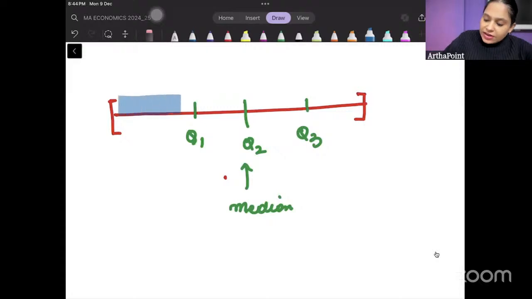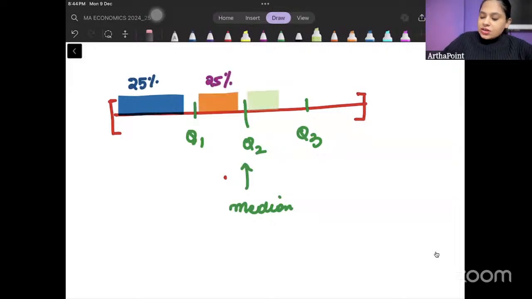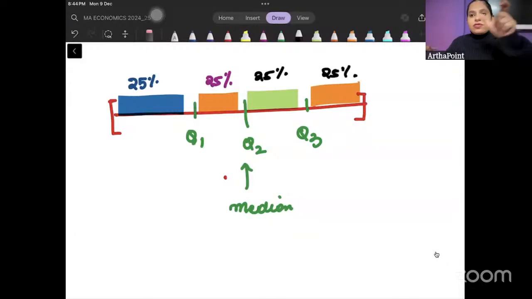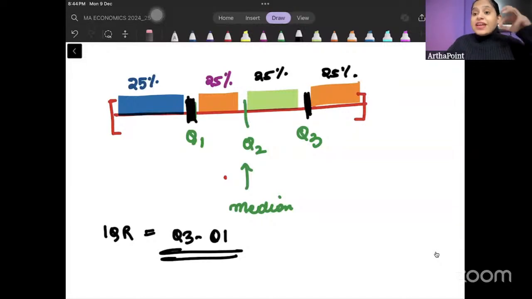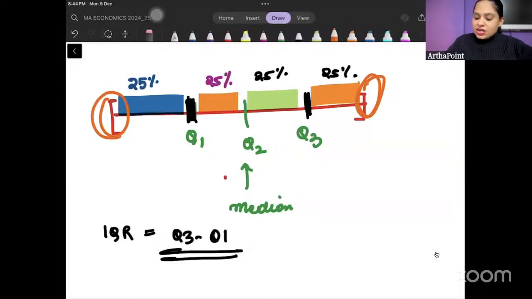So here you will have 25% of the data. यहाँ पे आएगा. Here you will have 25% of the data. Here you will have 25% of the data. Here you will have 25% of the data. So pura data has been split in 25, 25, 25, 25, right? And when we do interquartile range, this is basically Q3 minus Q1. है कि नहीं? So it is affected by this value and this value. It is very less affected by what happens towards the end. Like median is less affected by what happens towards the end. ठीक है? जैसे इस डेटा में